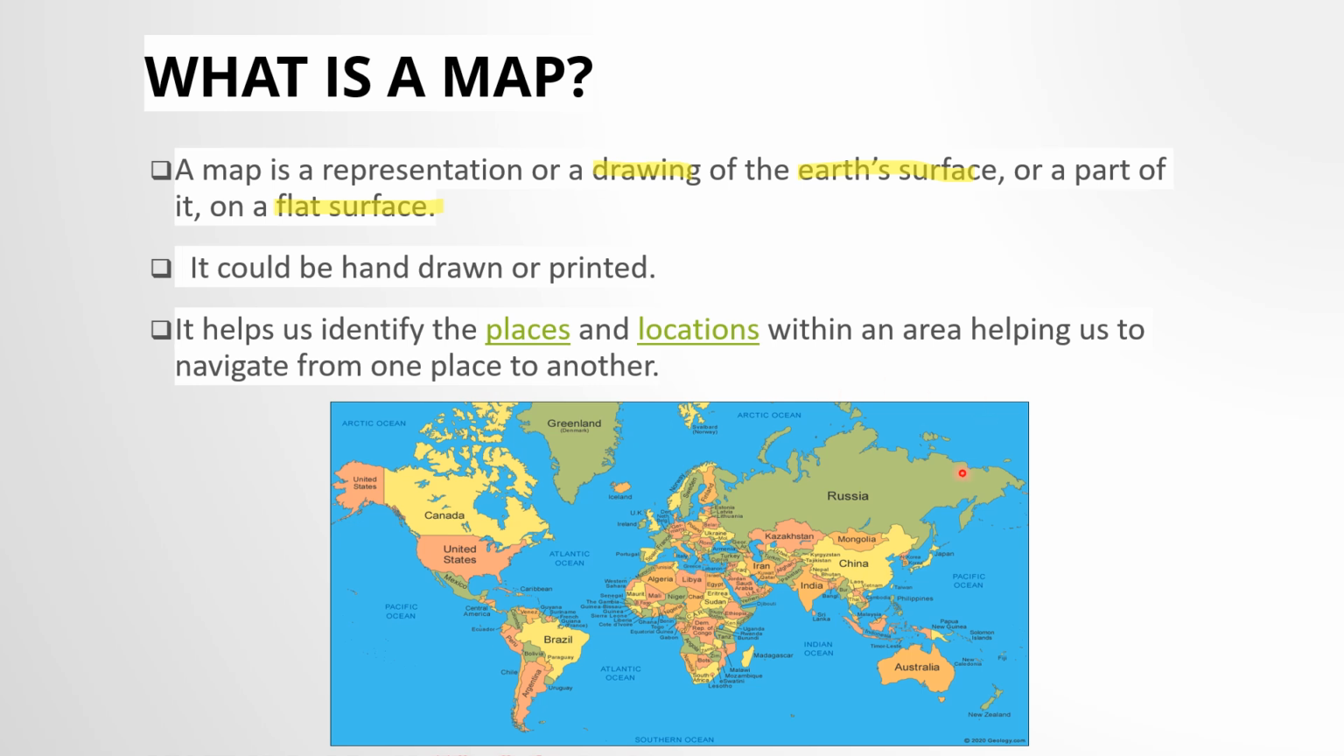So what is a map? A map is a representation or drawing of Earth's surface. It is Earth's surface, okay, or a part of it. If we want, we can just take India as well. It is a part of Earth's surface, and make a map of India only or Africa only. Okay.